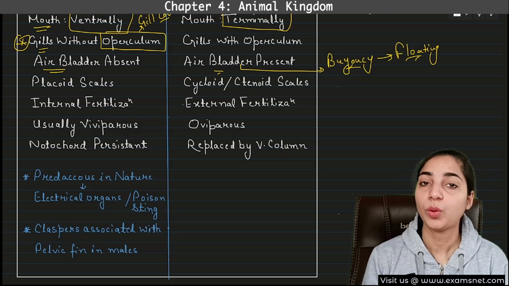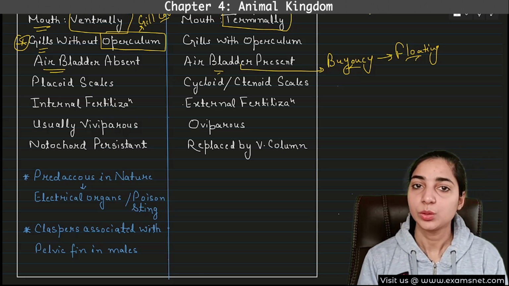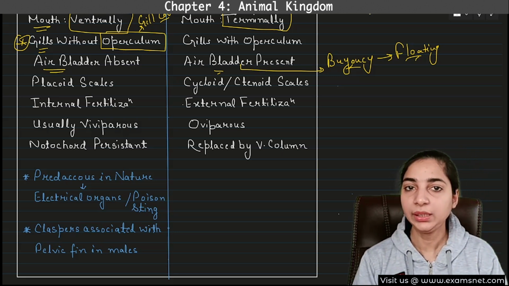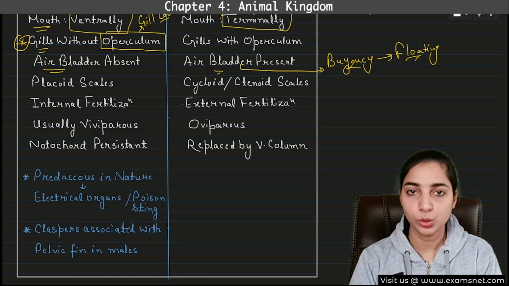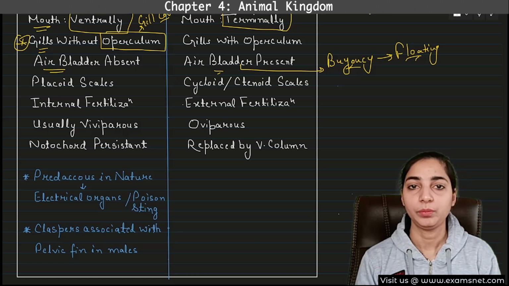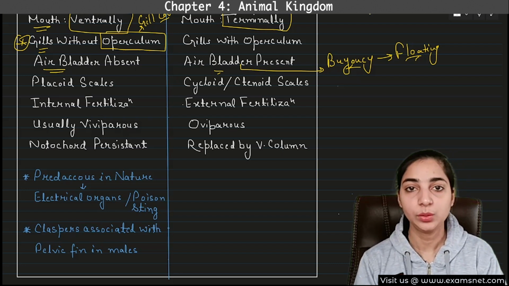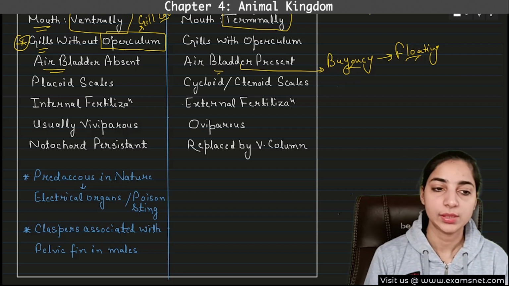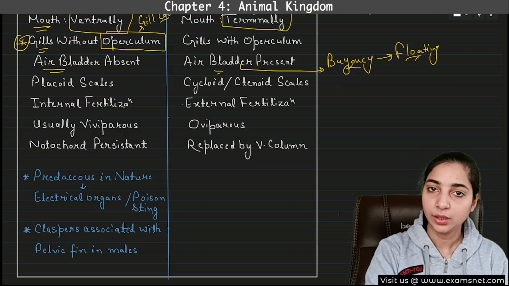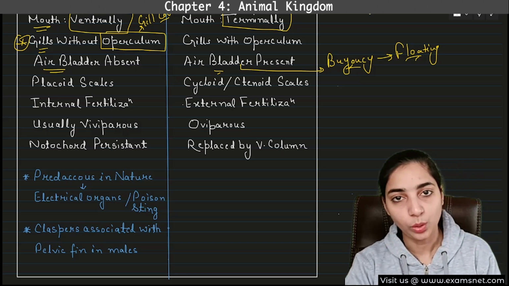But here in case of Osteichthyes, air bladder is present. So they can remain carefree. Even if they do not swim, they will not sink in water because of the presence of the air bladder. So it will keep providing buoyancy to them. Okay, so this you have to understand. Air bladder is absent in Chondrichthyes, air bladder is present in the Osteichthyes.